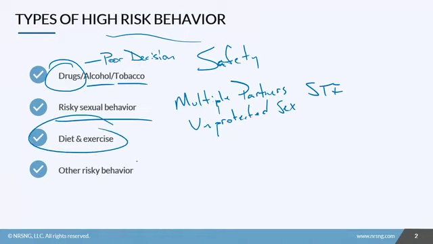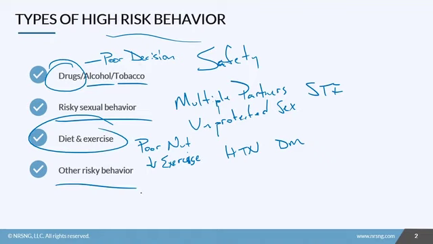Diet and exercise is on this list, and everybody would assume that diet and exercise is not a high-risk behavior. In fact, it is. The reason is that poor nutrition and low frequency of exercise, or low activity levels, contribute to all sorts of long-term illnesses. So you can have things like hypertension or type 2 diabetes or other types of illnesses. And these are all a result of generally poor diet and low activity levels.